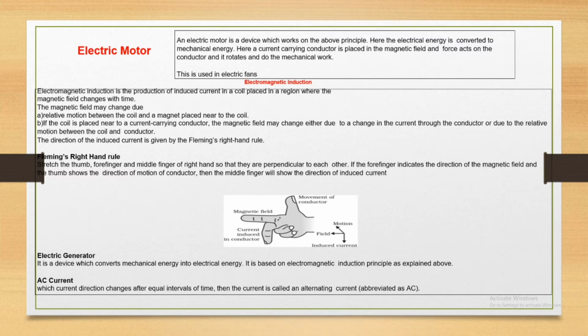electromagnetic induction. What is induction? Electromagnetic induction is the production of induced current in a coil placed in a region where the magnetic field changes with time. The magnetic field may change due to relative motion between the coil and the magnet placed near the coil. You remember, this is the main phenomenon, relative motion.